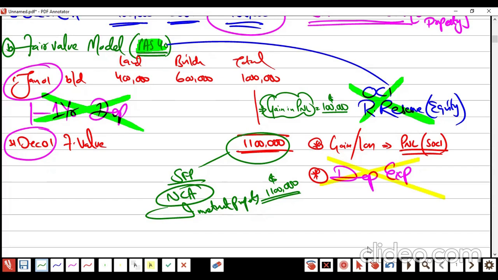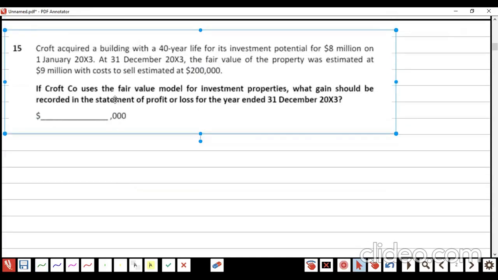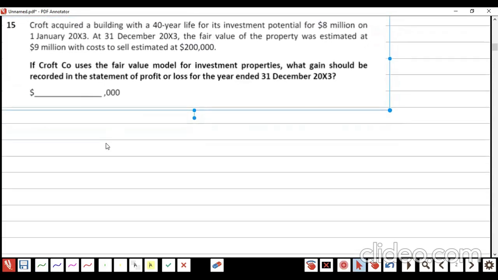Look at it, note it down, and see if you have any concern. Now let's see how much you understood. I have a question from the Kaplan Kit. You're aware of Kaplan, right? We have a question called Crofty.